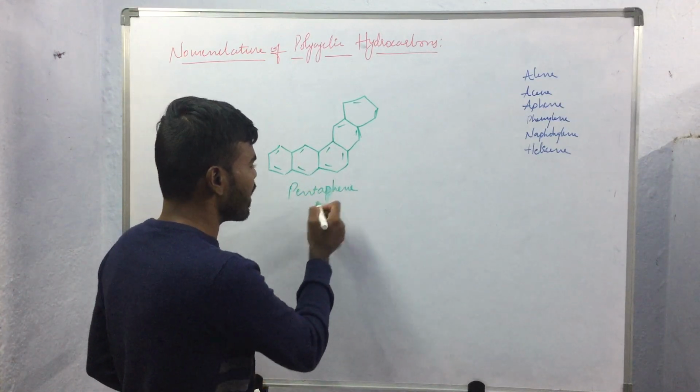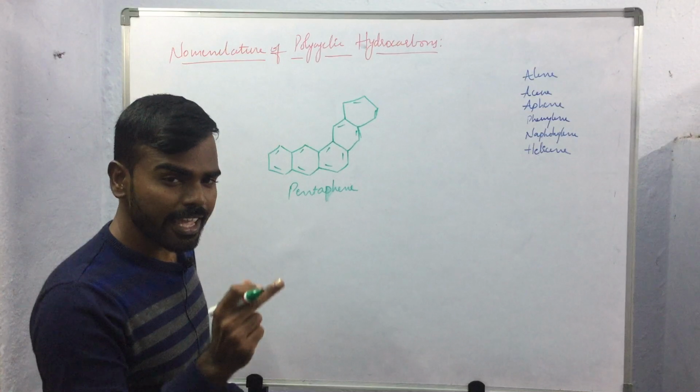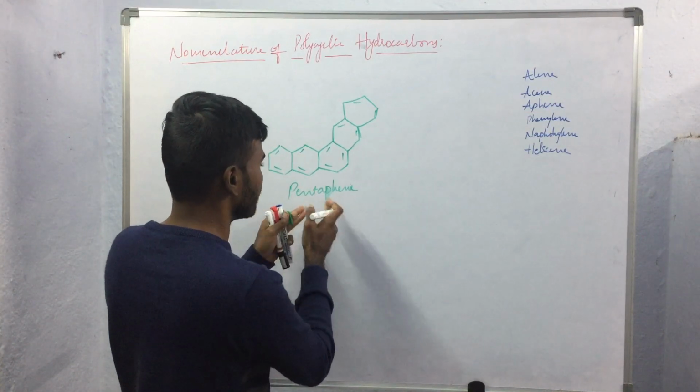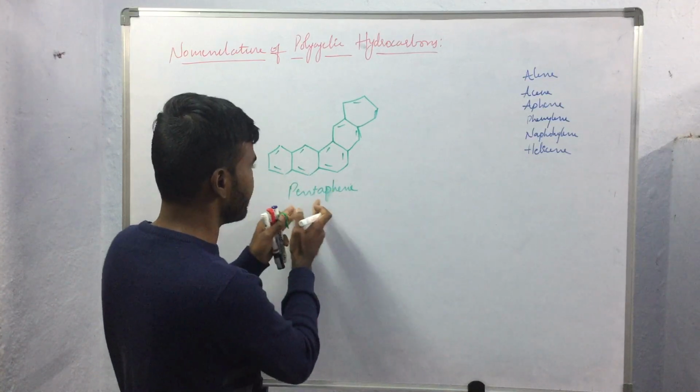While naming the compound, the letter A from the suffix will be removed and the compound will be given the name like this, pentaphene.